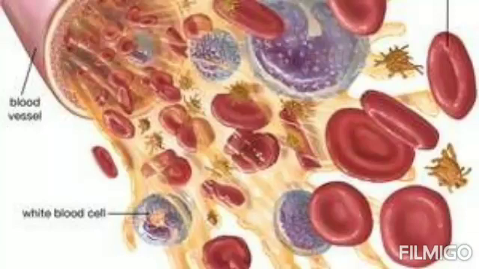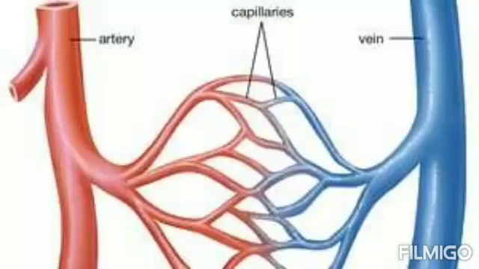Now what is it made up of? It is made up of different components like the platelets, the various blood cells like the red blood cells and the white blood cells, and the main liquid component is the plasma. Other than that, blood also helps in maintaining the water balance in the body, and also it helps to maintain the constant pH. What is pH? That means the alkalinity or the acidity of the medium that is maintained by the blood.